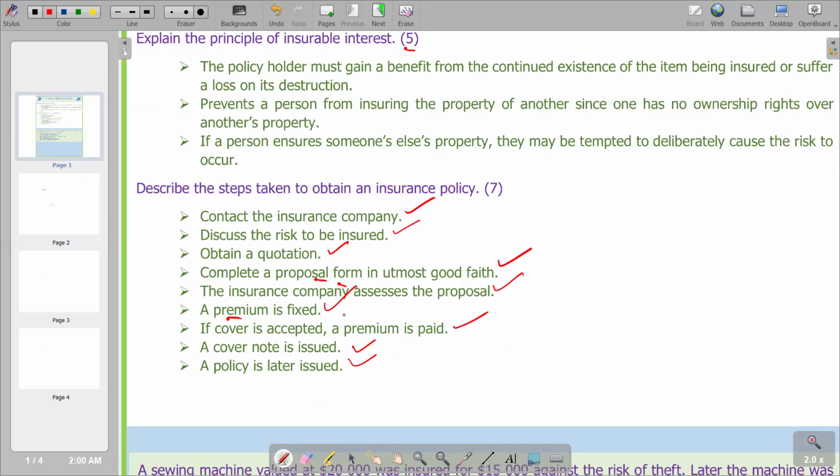So obviously, we also have the next question. This one has got 7 marks, which means the first one is 12 marks. This one is 7 marks to make 12 marks. So we can go to the last part of our question.